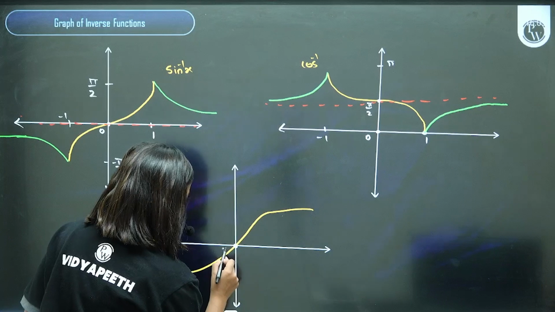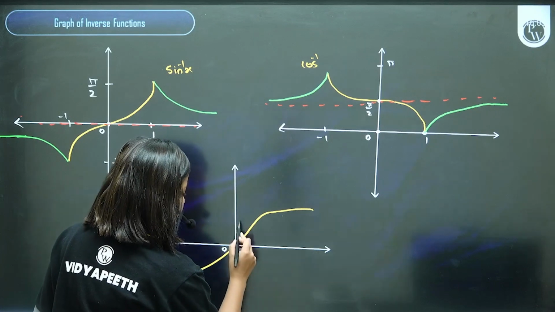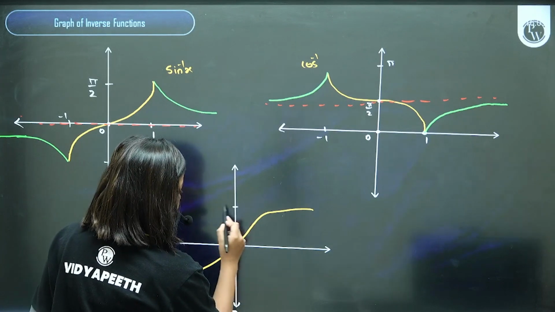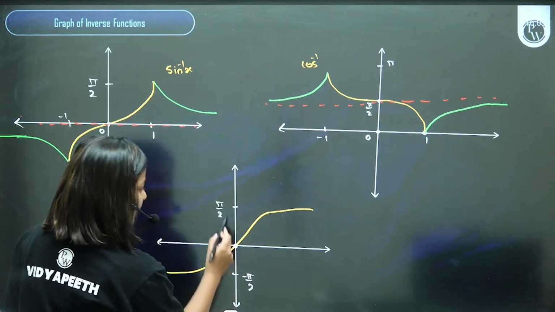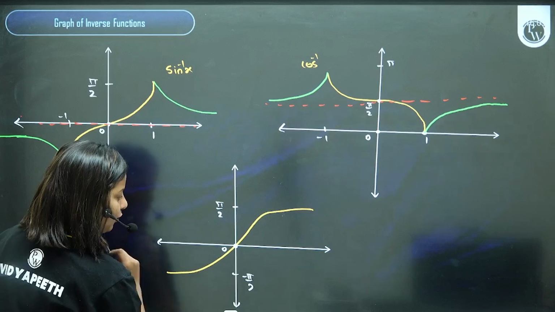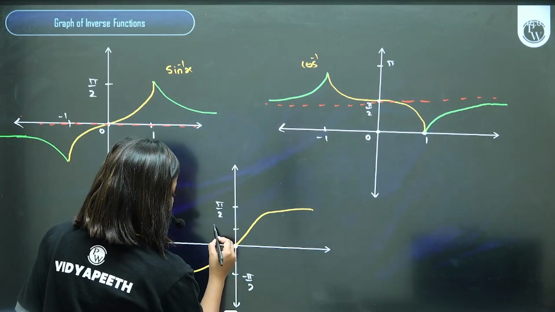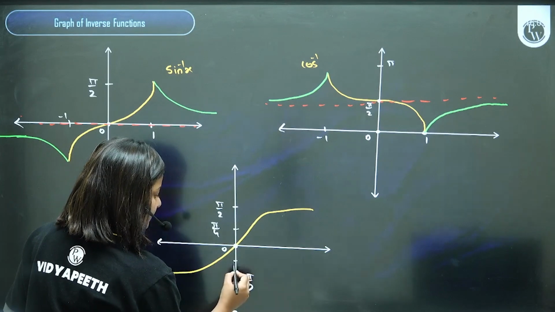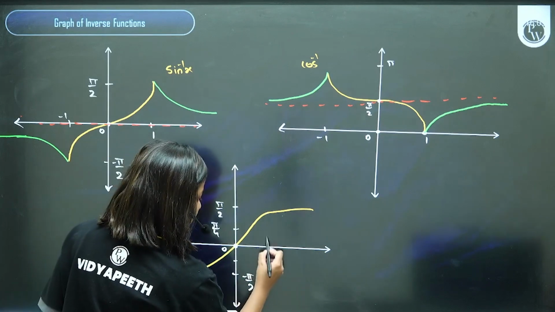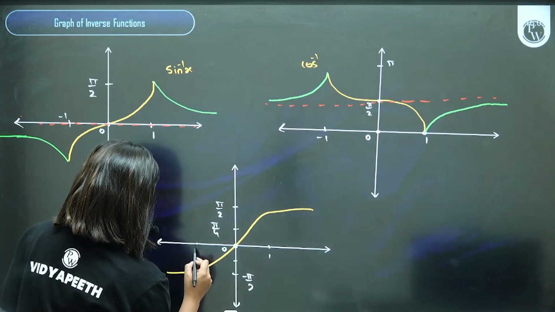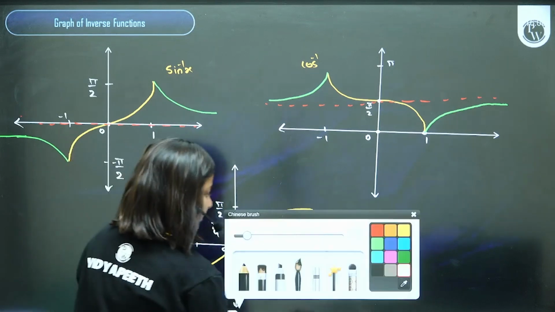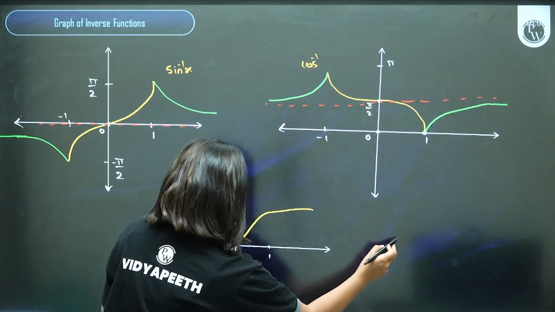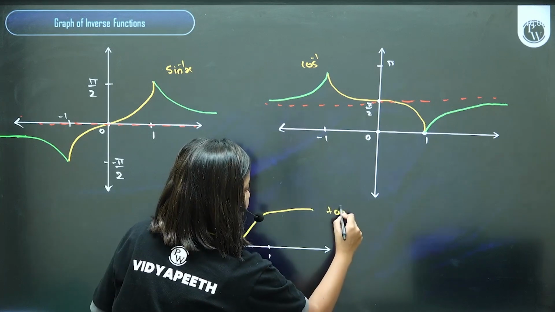Zero, tan 0, and then tan of 90 minus 90. You all know that tan 90 is not defined, tan minus 90 is not defined. In between there will be pi by 4 somewhere, minus pi by 4 somewhere, 1, 1. This is going straight all the way, so we forget this. बच्चों ये हमारा ग्राफ है of tan inverse x.